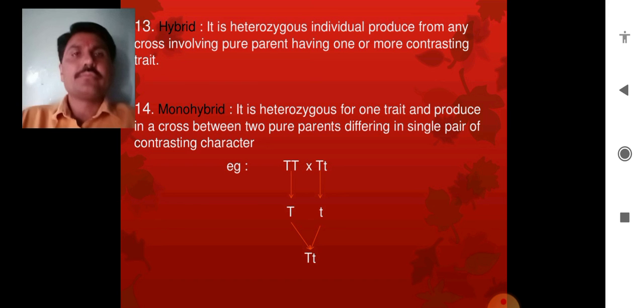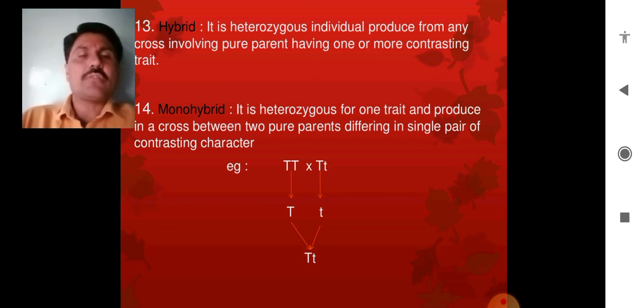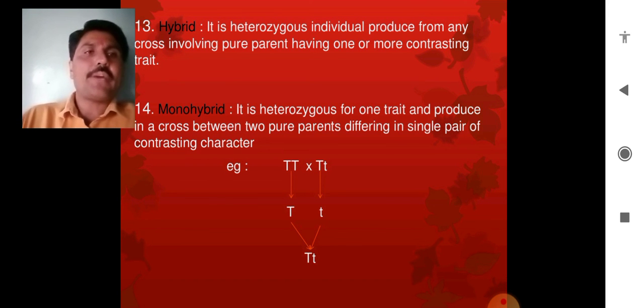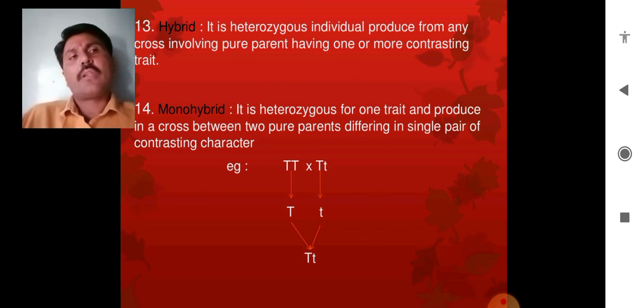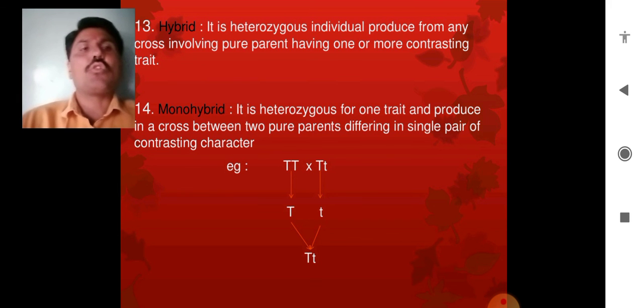What do we achieve from the monohybrid cross? We achieve a condition heterozygous for one trait, produced in a cross between two pure parents. Two pure parents are selected differing in a single pair of contrasting characters, and we get one trait in the heterozygous, that is monohybrid.